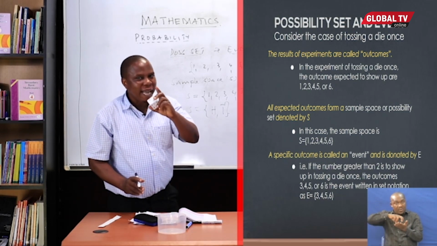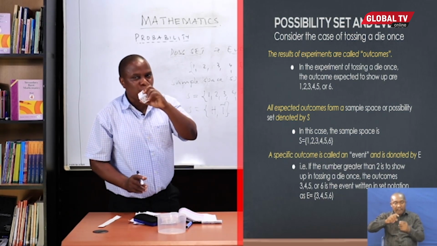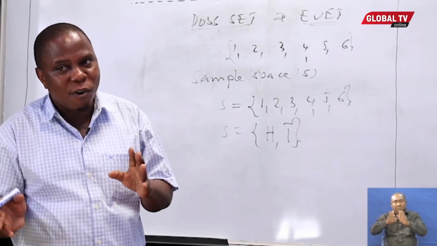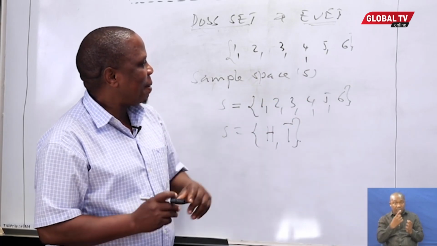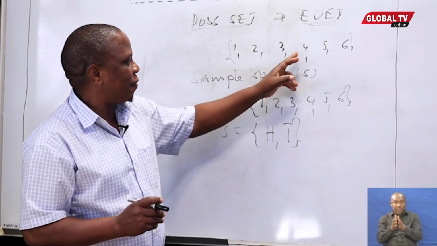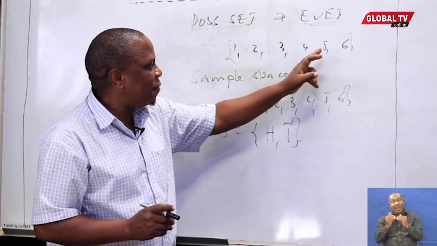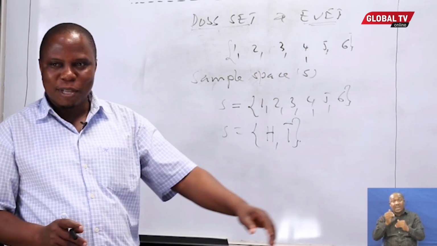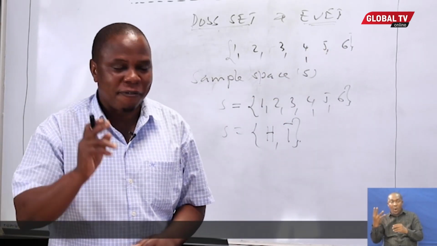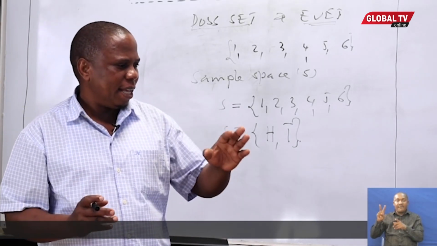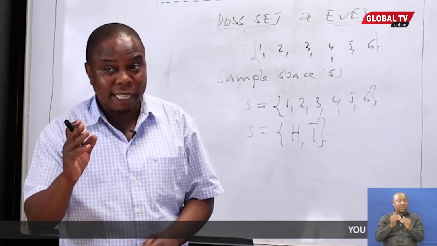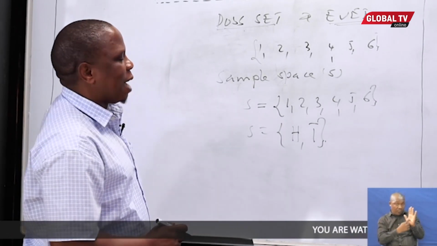If you look at the sample space here, the numbers which are greater than 2 are 3, 4, 5, and 6. According to the question, that is our event.